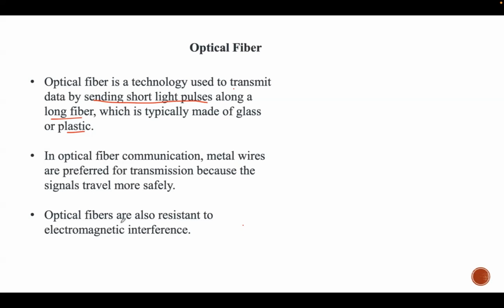Then these optical fibers are considered to be resistant to electromagnetic interference also, because since these optical fibers use light instead of electrical signals, they are completely immune to this electromagnetic interference. This makes them ideal for environments where there is high electrical noise, such as near heavy machinery or radio transmitters, etc.